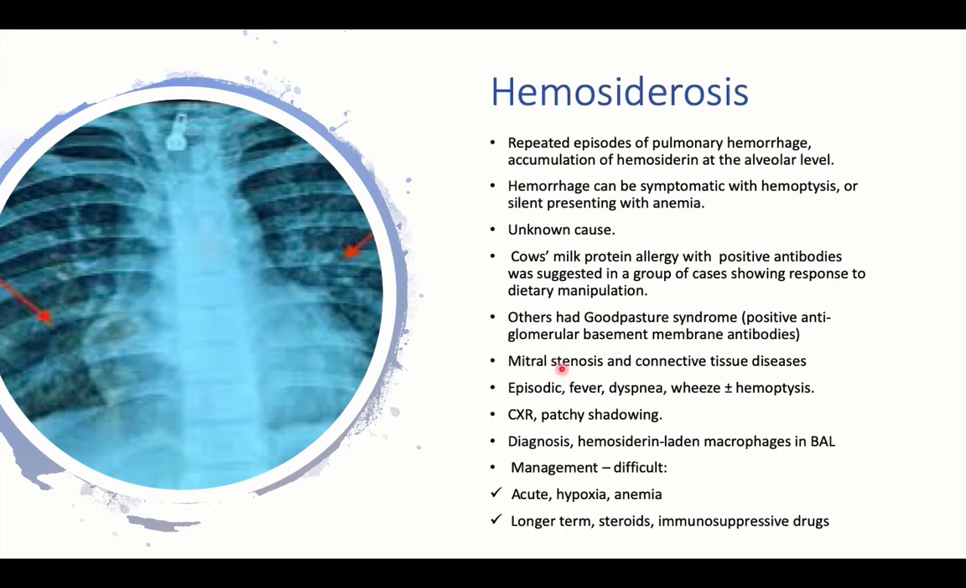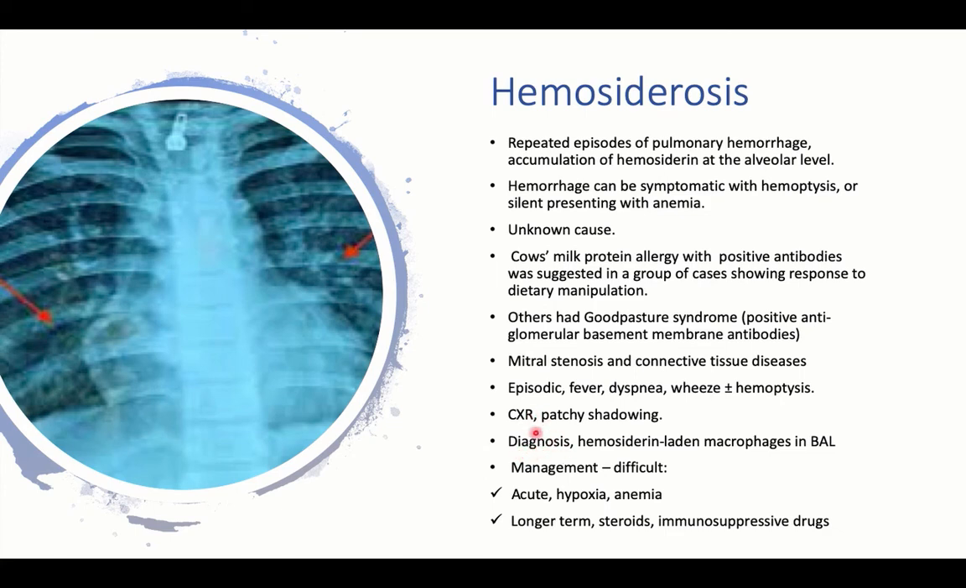Other conditions associated with pulmonary hemosiderosis are mitral stenosis, associated with chronic lung congestion, and connective tissue disease related to pulmonary vasculitis, presenting with episodic fever, dyspnea, wheeze, plus hemoptysis. Patchy shadowing will appear on the X-ray related to hemorrhage.